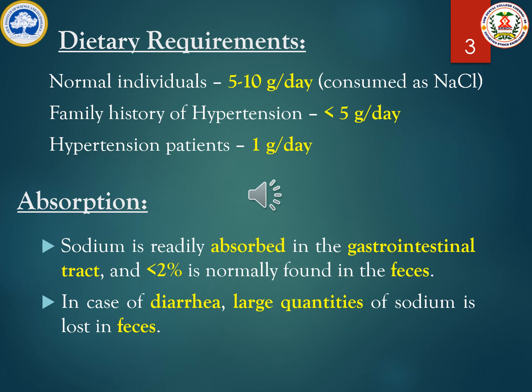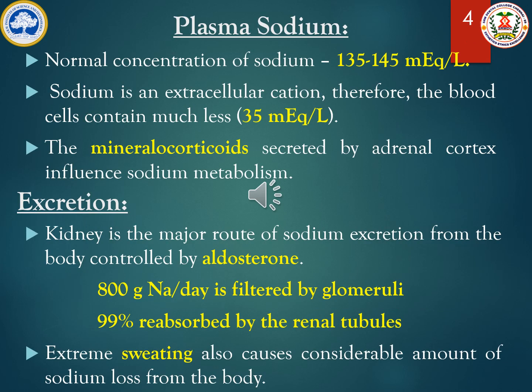When you come to the absorption of sodium, the sodium gets absorbed when we consume it in the form of table salt or from green leafy vegetables. Sodium gets absorbed in the gastrointestinal tract, and less than 2% of sodium gets excreted in the feces. But in case of diarrhea, large quantities of sodium will be released in the feces. When the sodium gets absorbed from the gastrointestinal tract, it enters the blood circulation.